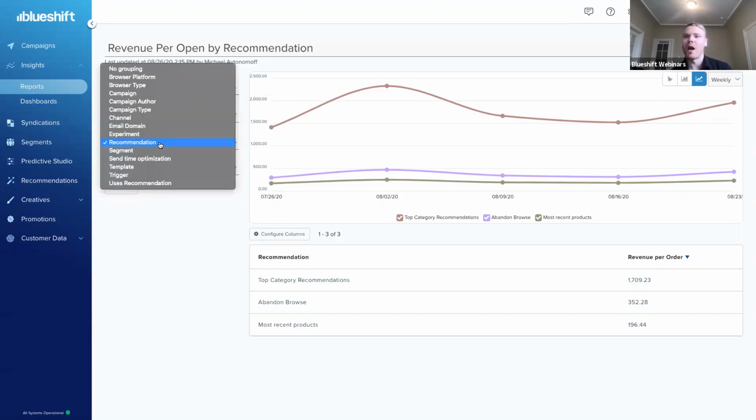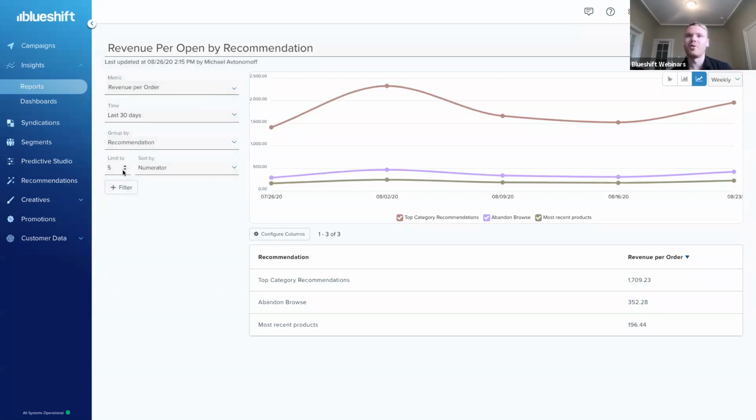So of course, because I want to compare these recommendations, I'm going to say group it by these 3 distinct recommendations that I built out, because I want to see the AOV or the average order value for each of those recommendations. However, I also want to point out, this is where I can also compare by campaign author, campaign type. If I want to see if a specific channel is more performant than others, we also support that as well.